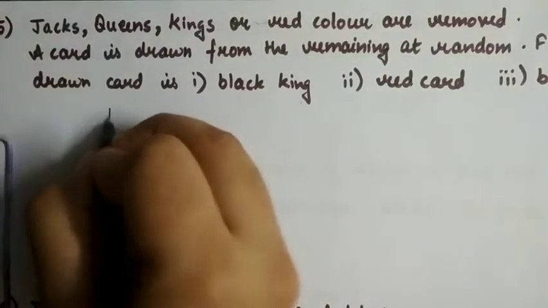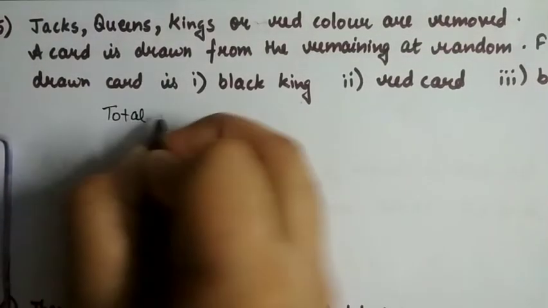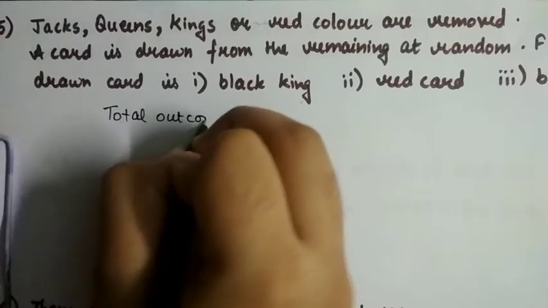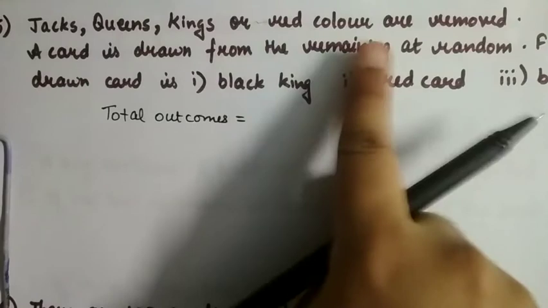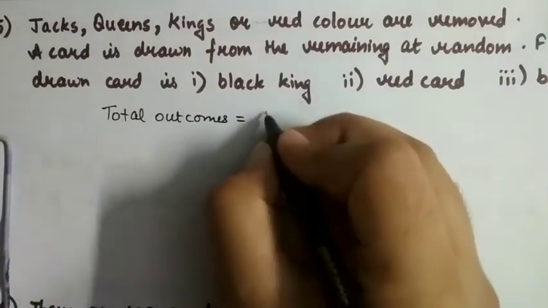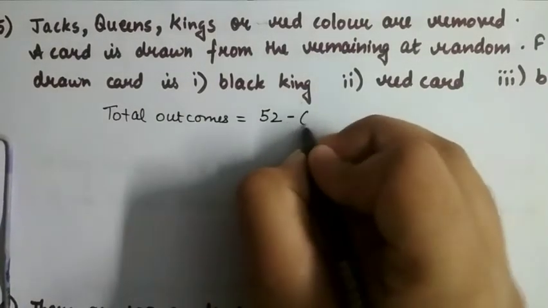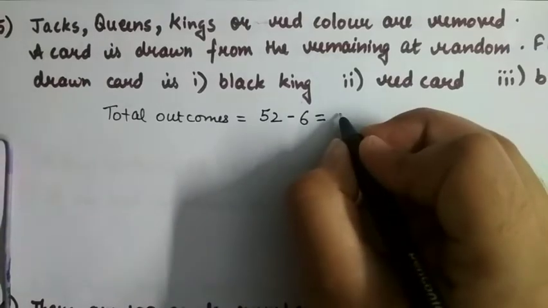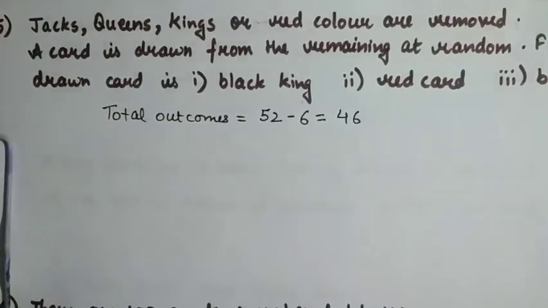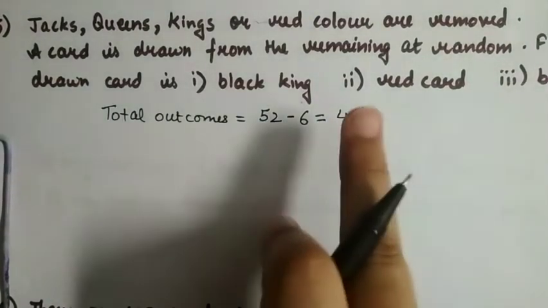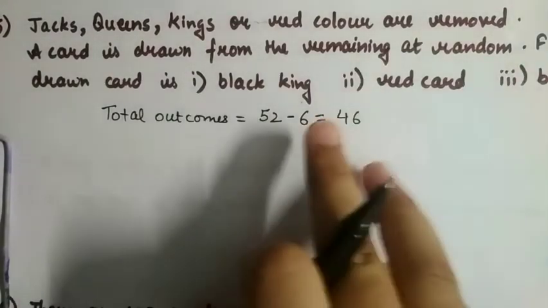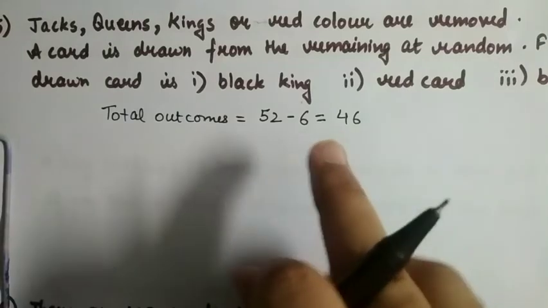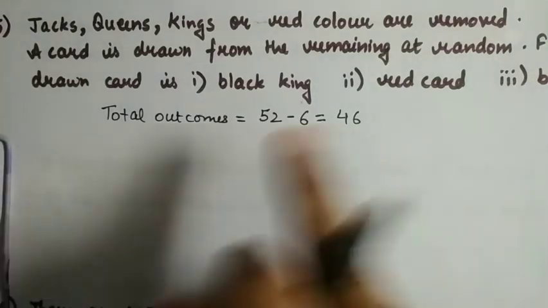So now our total outcomes would not be 52, because 6 cards are removed from them. So total outcomes would be 52 minus 6, that is 46. Okay, so this is also an important type in which some cards are removed, and then you have to remember that the total outcomes would change.